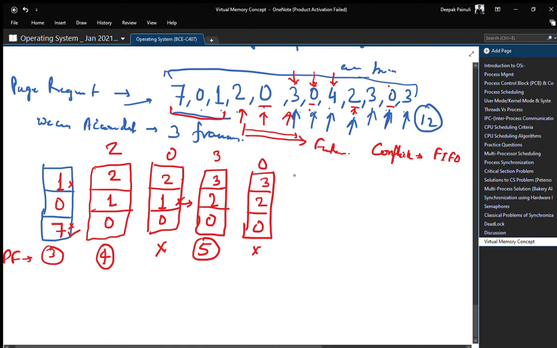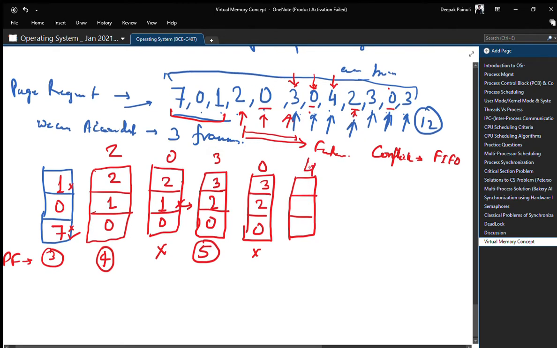Now we are at 4. 4 is not in the frame, that means a page fault occurs, the 6th page fault occurred, and we will replace which one?